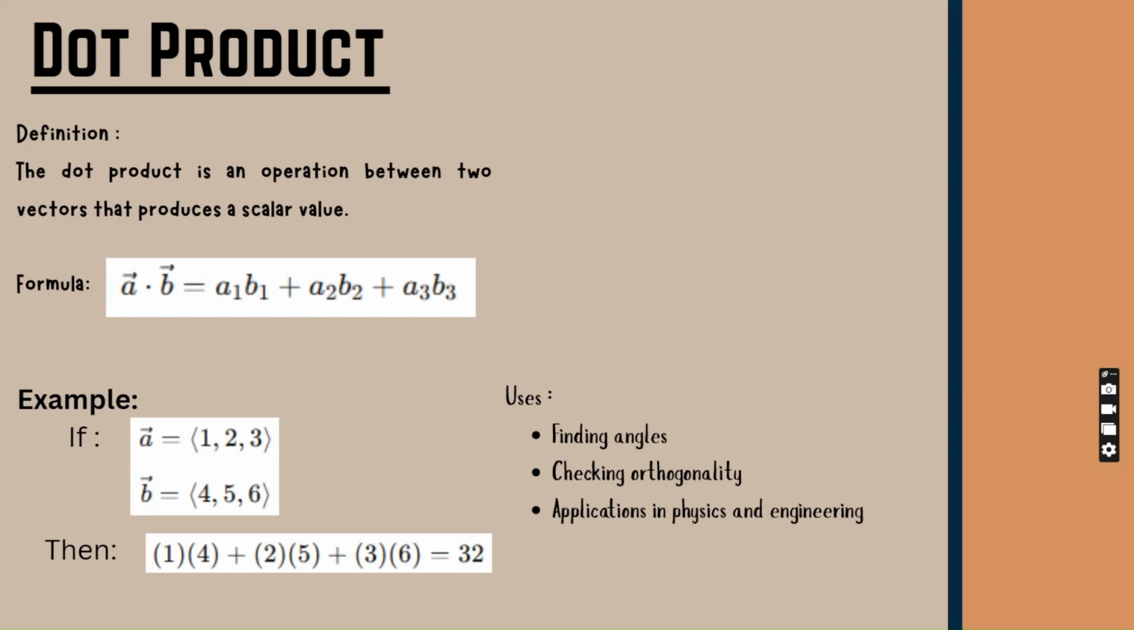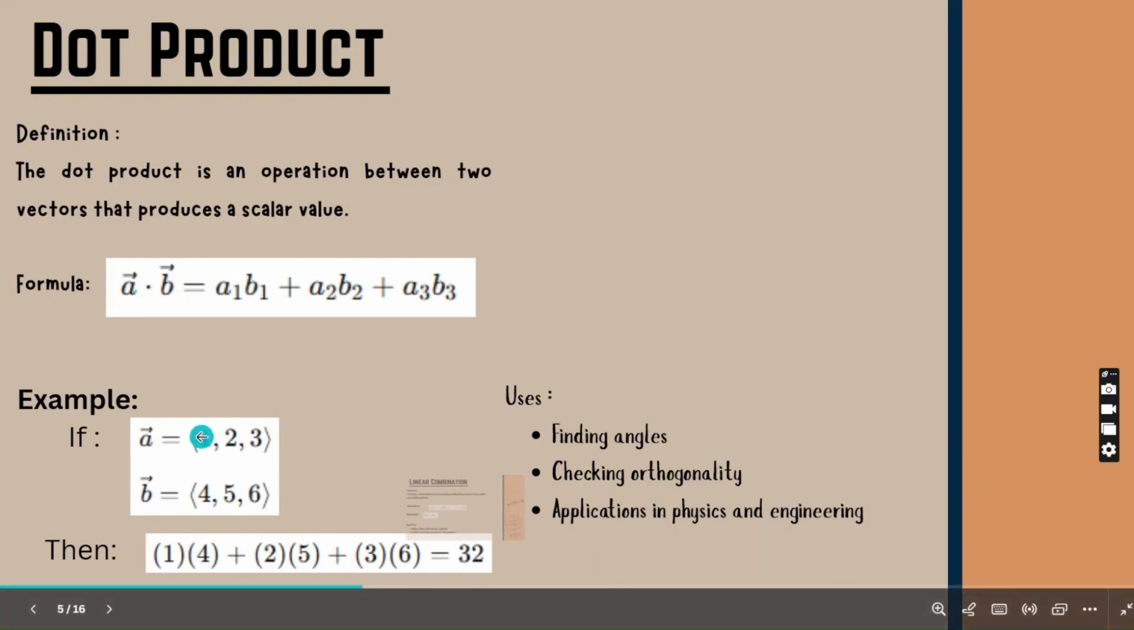So for example, if vector A is angle bracket 1, 2, 3, and vector B is angle bracket 4, 5, 6, we multiply the matching components and add the results, from what I've said earlier. This gives us a final answer of 32 here. Since 1 times 4 is 4, 2 times 5 is 10, and 3 times 6 is 18, adding them all together gives us 32.